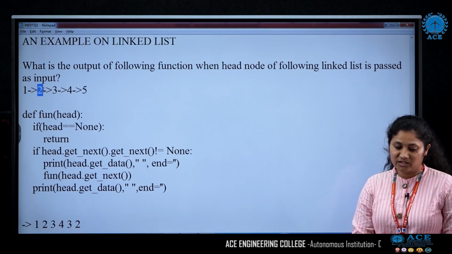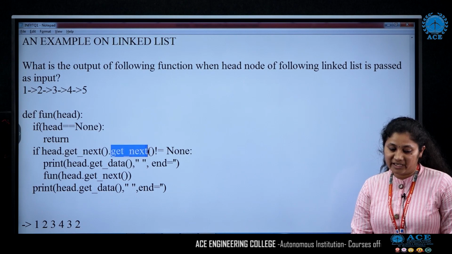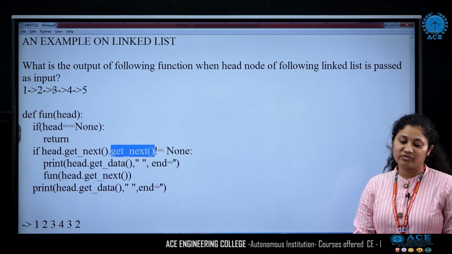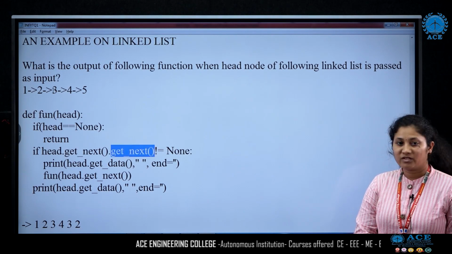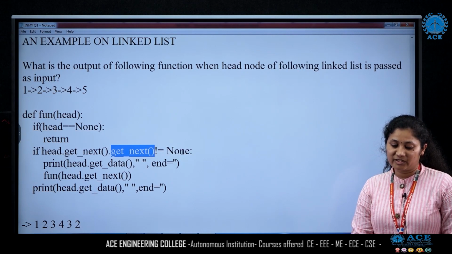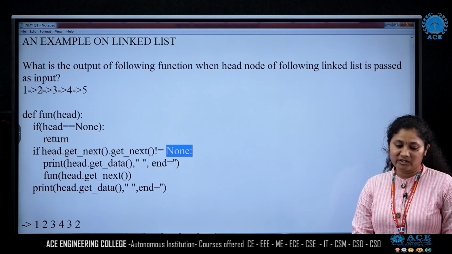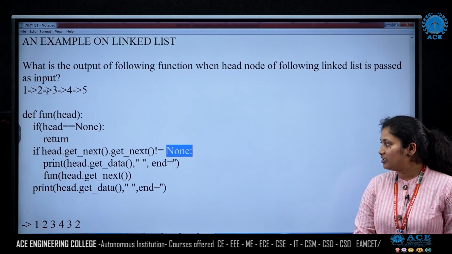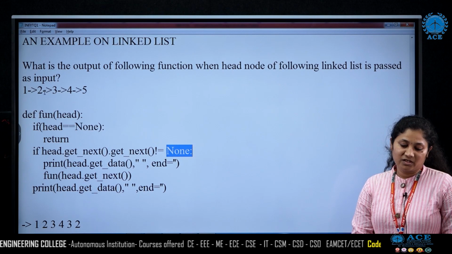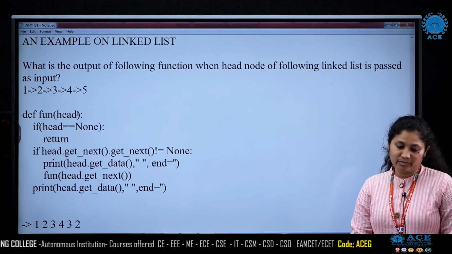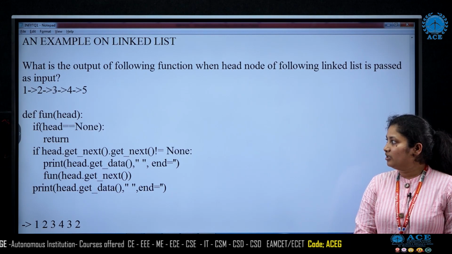Dot get next again gives the address of the third node. Then we check whether it is not equal to null, that is, whether the address field of the second node is null or not. It is not equal to null because we have the content in the third node.